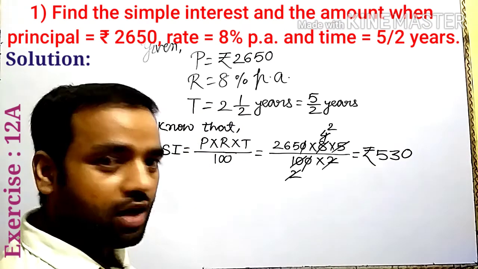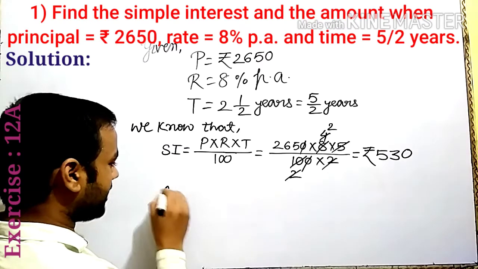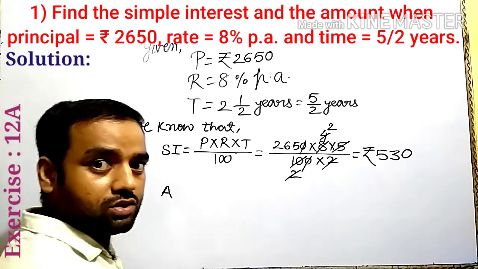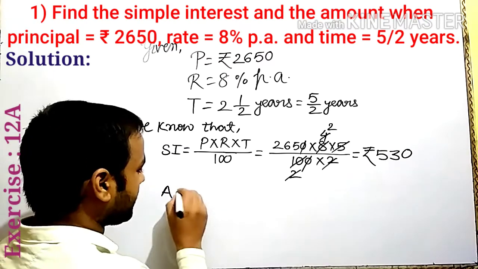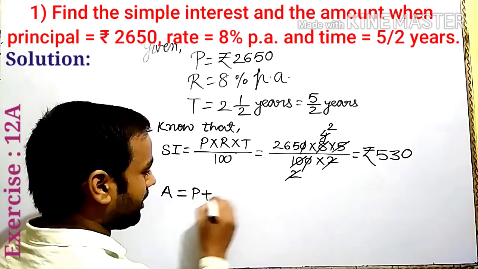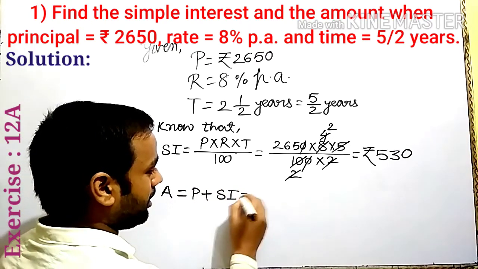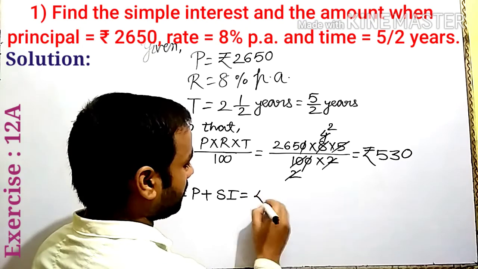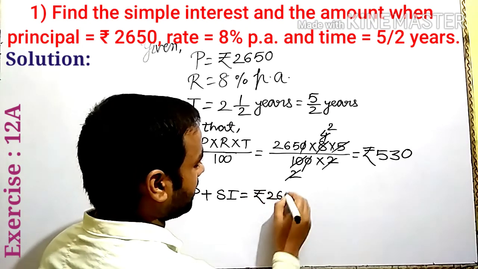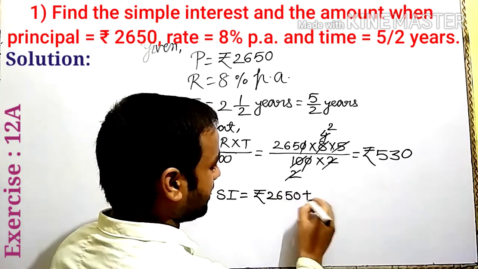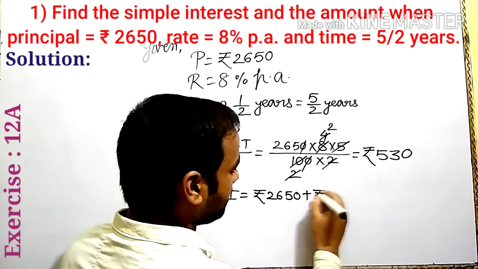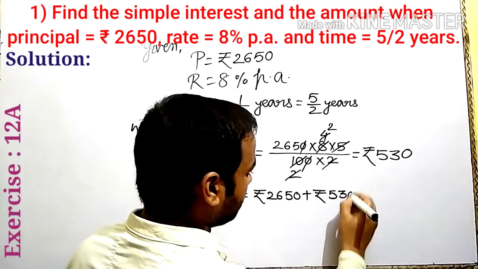Also we find the amount. So we know that amount is equal to P plus SI. Here P is given 2650 plus SI 530.